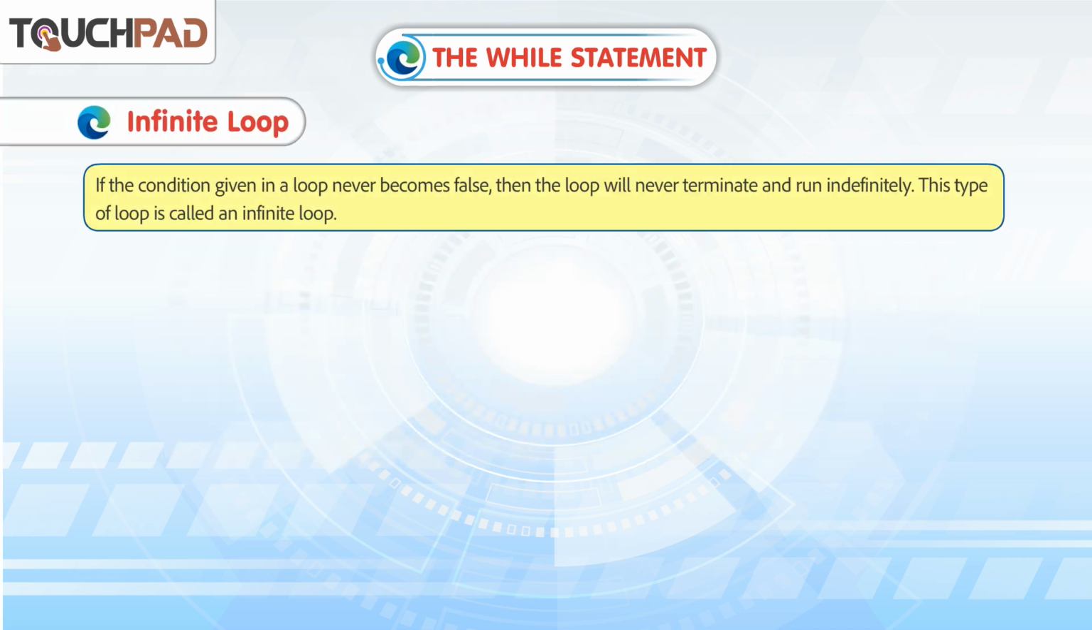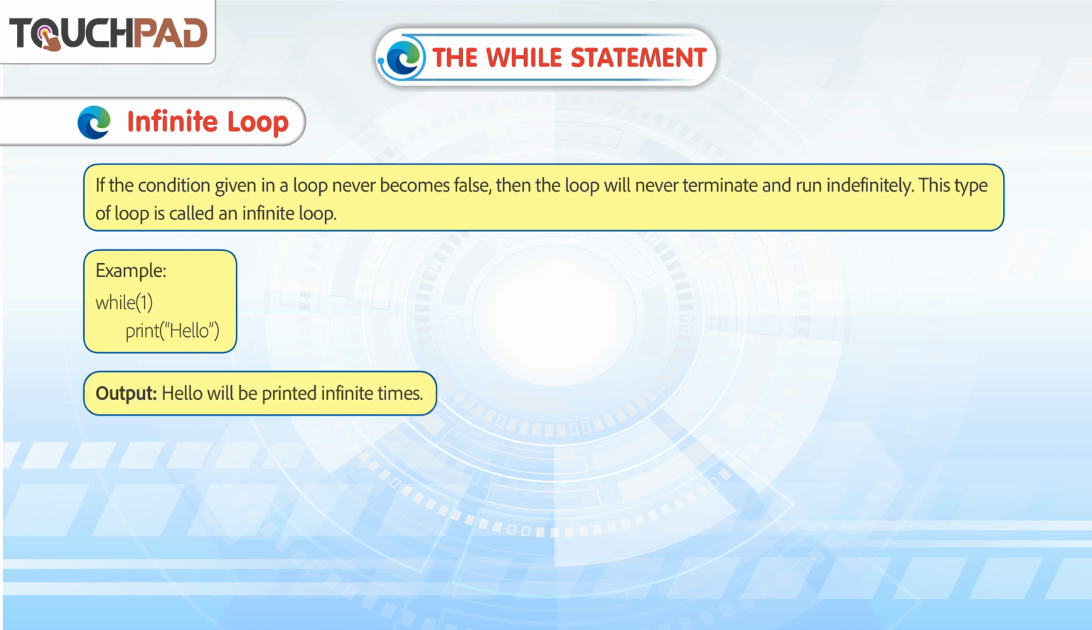Infinite loop. If the condition given in a loop never becomes false, then the loop will never terminate and run indefinitely. This type of loop is called an infinite loop. Example. Output, hello, will be printed infinite times.